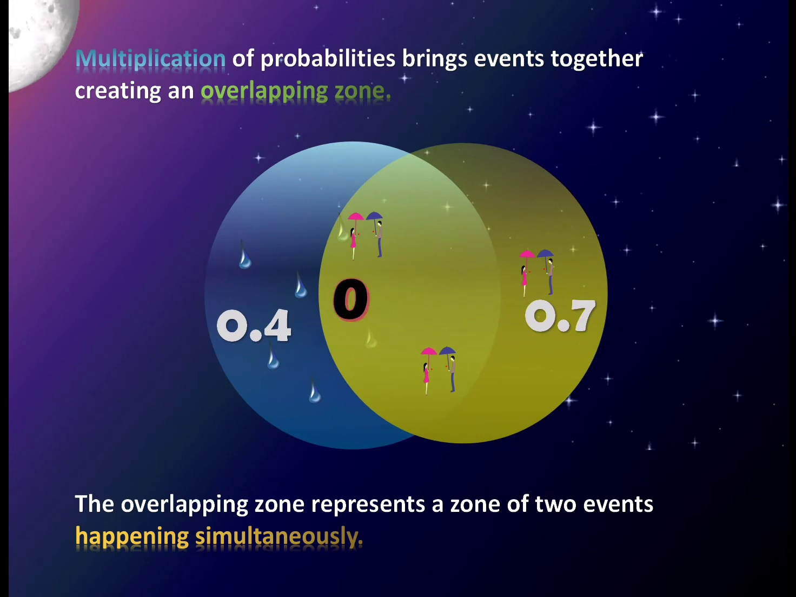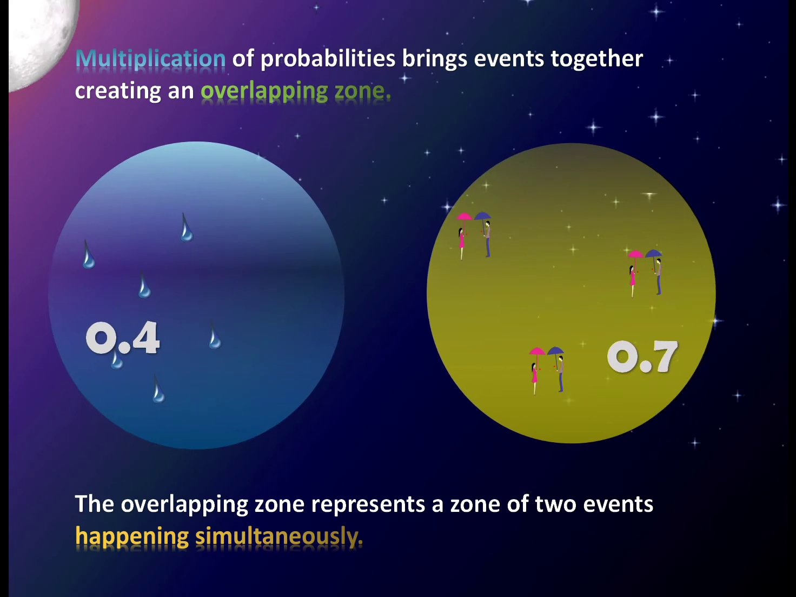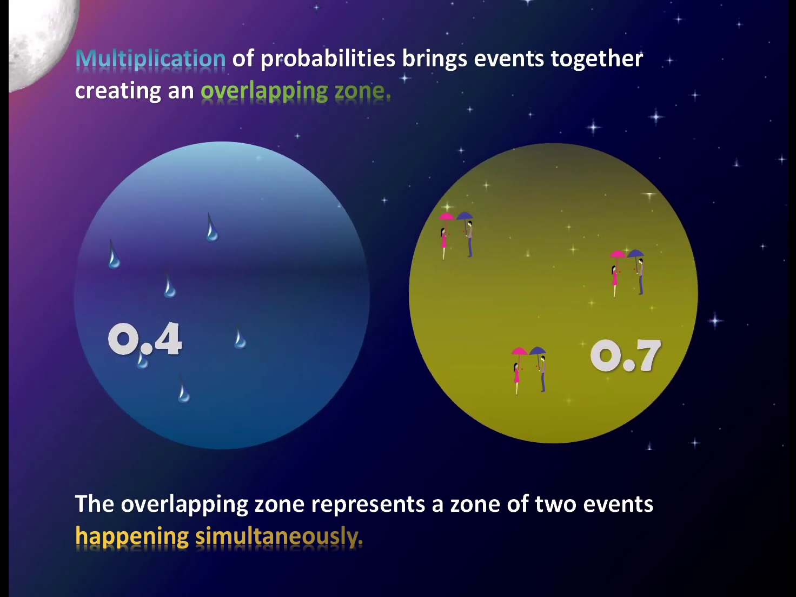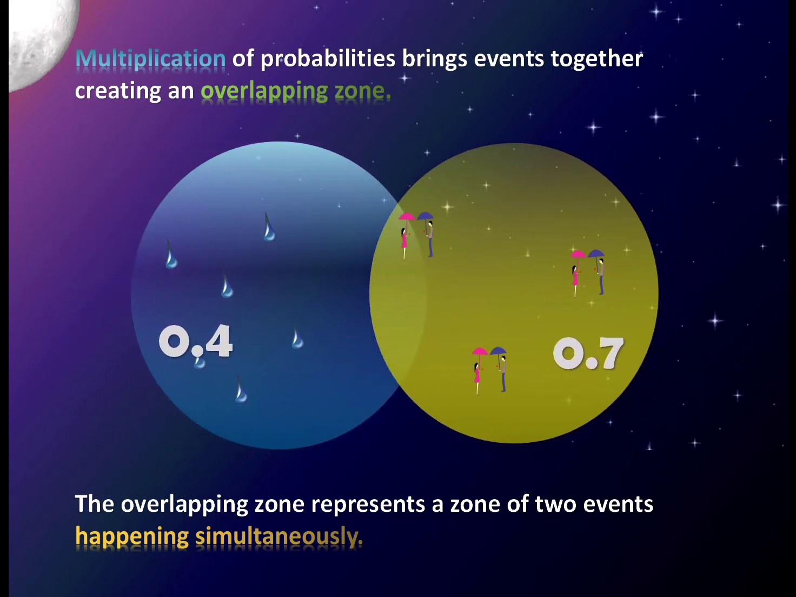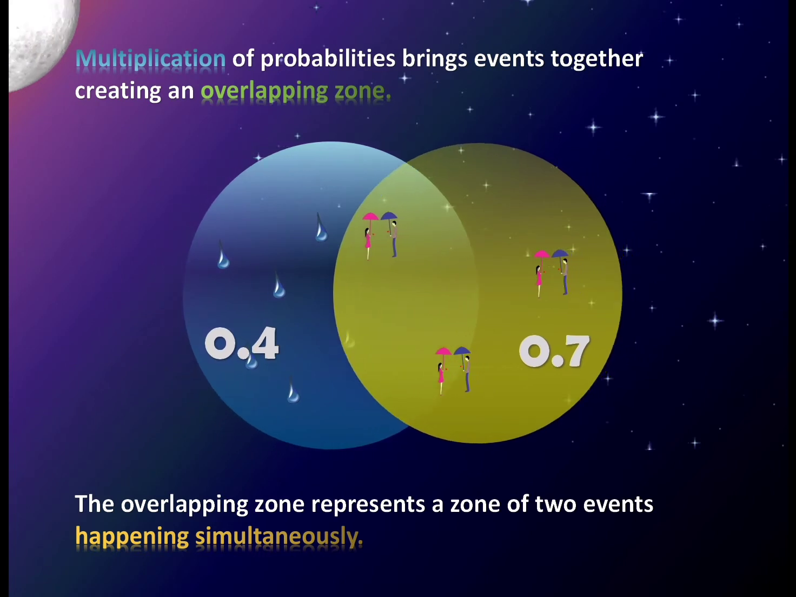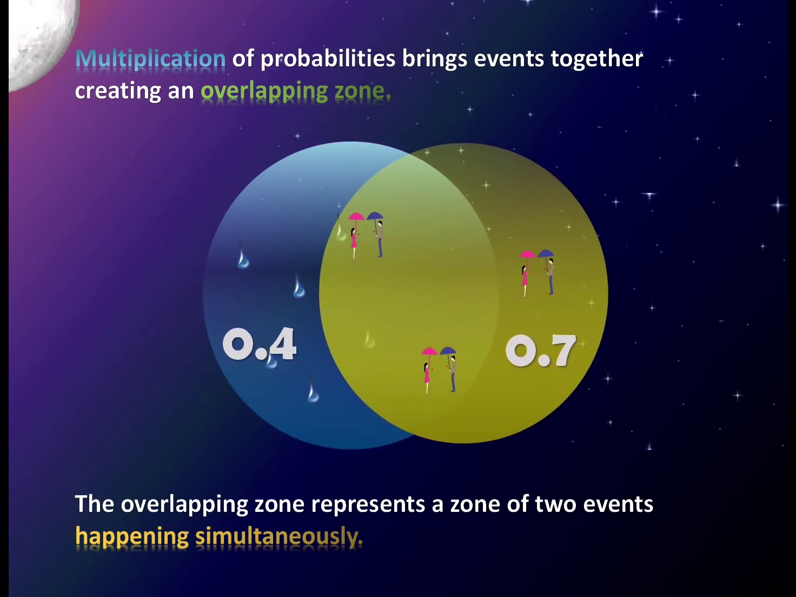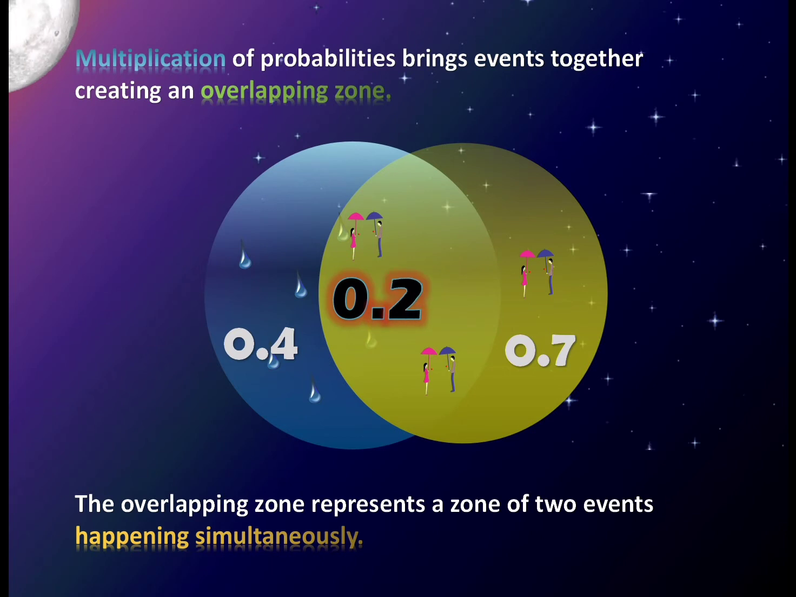So let's look at this with numbers. Let's say the probability that it will rain tomorrow is 0.4, and the probability that you will meet that person tomorrow is 0.7. Then the probability of both these events happening simultaneously will be 0.4 into 0.7. That is 0.28.